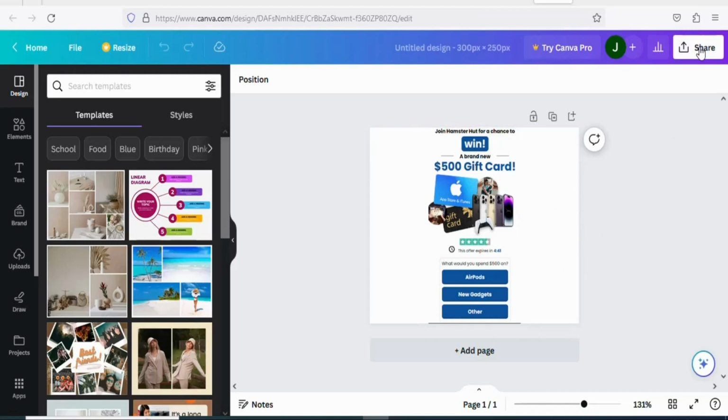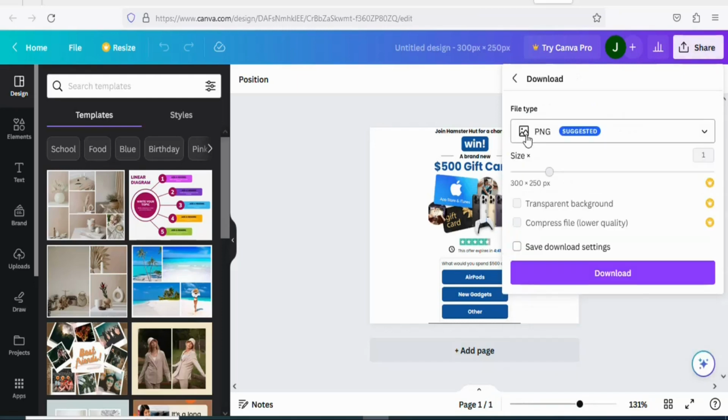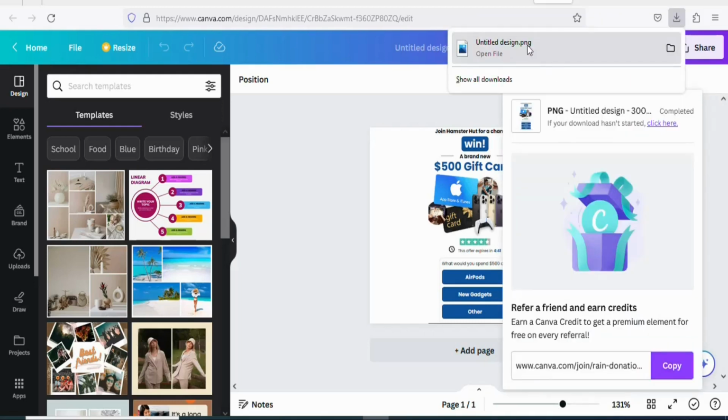The next step is that you are going to download it. So click right here, share. Once you click on share, you are going to select download. Once you click on download, you are going to leave it as PNG file. Once that is done, you are going to click right here, download. As you can see, the image has been downloaded.